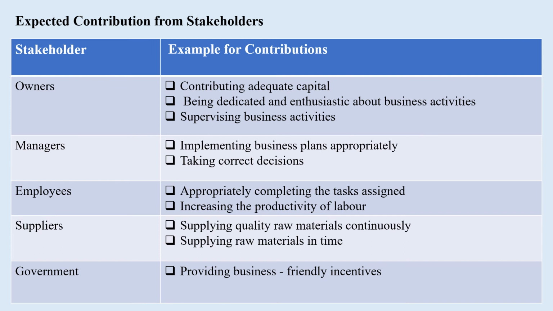Being dedicated and enthusiastic about business activities. The owners can't just start a business and keep it like that. They have to be dedicated. They have to be very enthusiastic about their own business. They have to do the required activities to grow it, like that. Supervising business activities. The owners need to supervise the managers, all the employees. So that's how they can get a better return from their business.